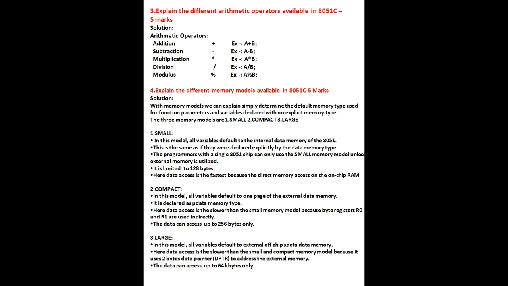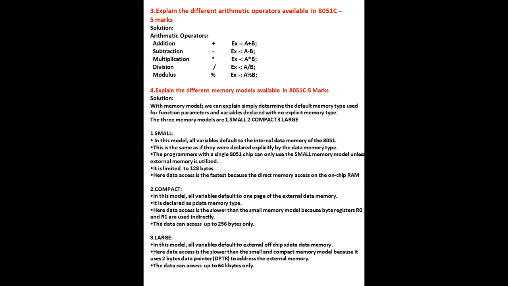Here data access is slower than the small memory model because byte registers R0 and R1 are used indirectly. You access the data from external memory using registers R0 and R1. Next, you can access data up to 256 bytes only.